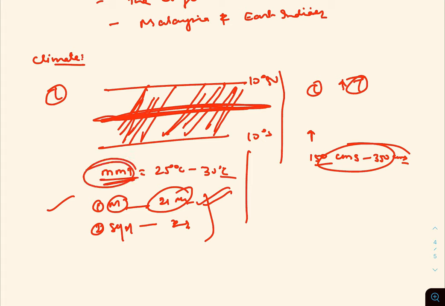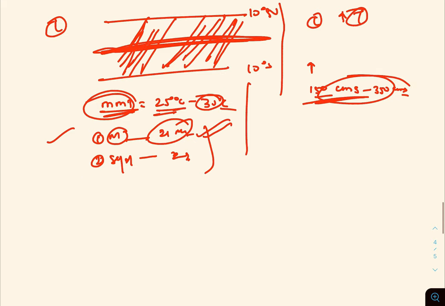And the monthly mean temperature is between 25 degrees Celsius to 30 degrees Celsius, the temperature range during the year. If you are talking about the rainfall, this region receives a high amount of rainfall, ranging from 150 centimeters to 350 centimeters and more. And the rainfall is well distributed throughout the year. And in the months of March and September, that is 21st March and 23rd September, the rainfall is maximum. Why?